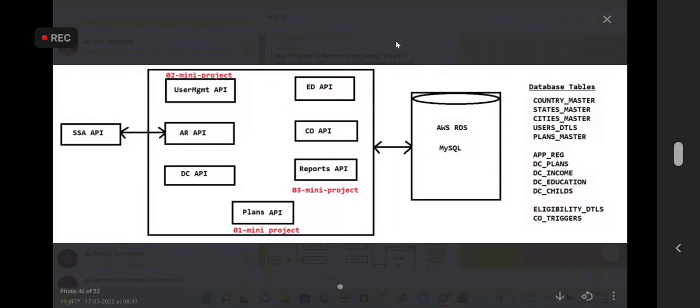So what is a backend application? Guys, now, do you understand why it took this much time to understand this project?